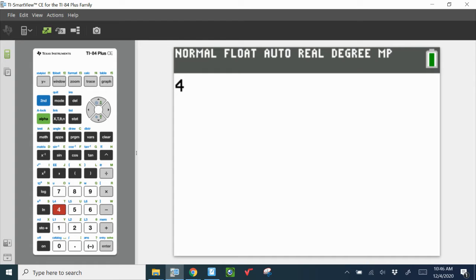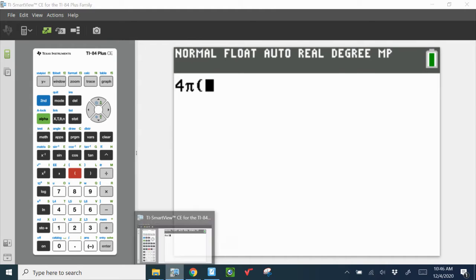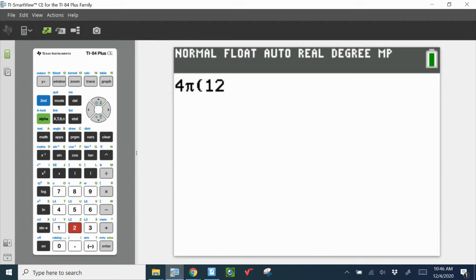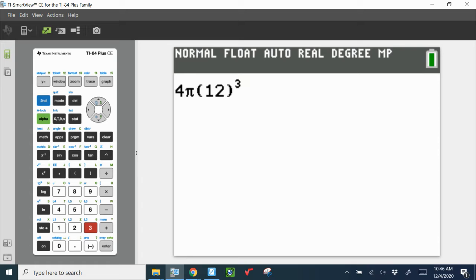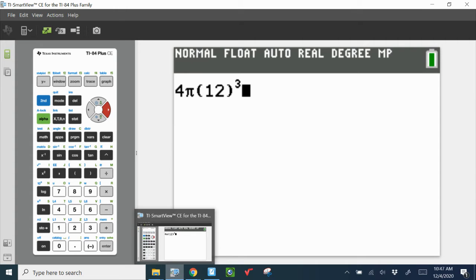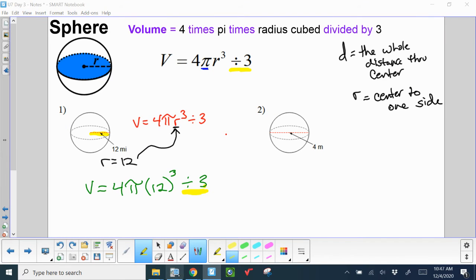So we'll start with 4. And then the pi button, remember, is in blue above the little caret symbol. You're going to have to hit second to get to it. And then I'm going to put parentheses and put my radius in. My radius was 12. Close the parentheses, cube it. To activate the cube, when the exponent is 3, you have to hit this little caret symbol, that same button you hit for the pi. And you can see the calculator here raises a little exponent. It's asking you to fill it in. So you can put 3. And then you must hit the right arrow to arrow it down. Really important. And then, let's not forget to divide by 3. I knew there was more.